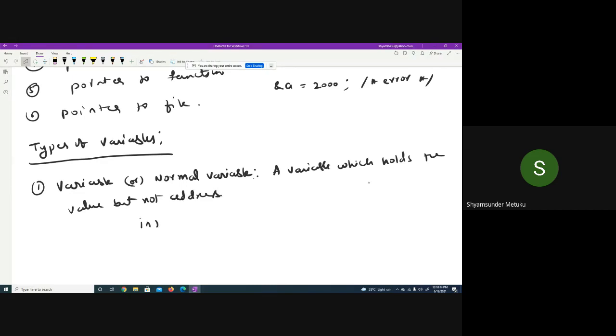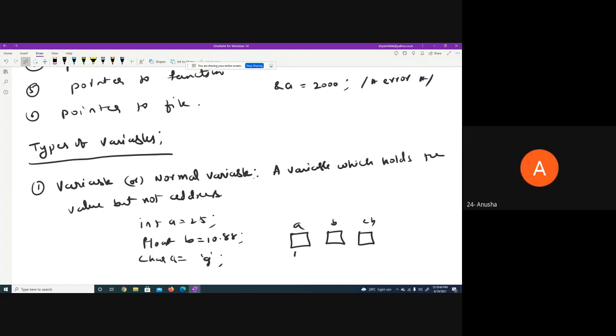Some examples so far which we did are int a = 25, float b = 10.88, and a character variable ch = 'g' within single quotes. Then I'm going to get 3 different locations. This is a, this is b, and somewhere I should write ch here. How many bytes for a? How many bytes? 4, sir.